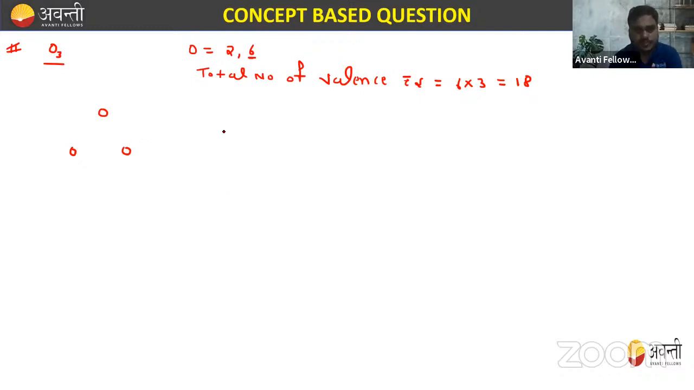Now we have 3 oxygen atoms. If they combine with single bonds, we have 2 bonds. We have a total of 18 electrons, and in one bond 2 electrons are used. So how much will you subtract from 18? 2 electrons are subtracted from here and 2 from here, so in total 4 are subtracted. 18 minus 4, how much is left?